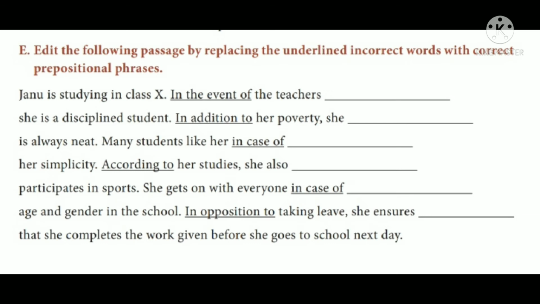Next one, she gets on with everyone in case of age and gender in the school. So here in case of is not the correct one. For that the correct one is regardless of. She gets on with everyone regardless of age and gender in the school. Last one, in opposition to taking leave, she ensures that she completes the work given before she goes to school next day.